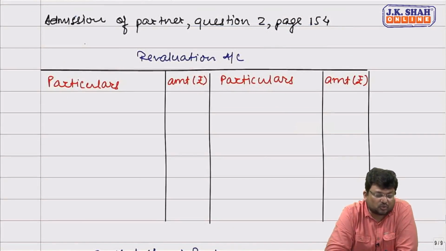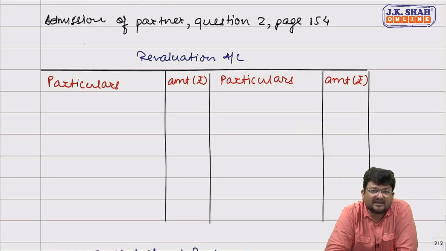Friends, question 2, admission of partner homework section, question 2, page 154. Dalal, Banerjee and Malik are partners in a firm sharing profits and losses in the ratio 2:2:1. Balance sheet on 31st March is given. Now in the balance sheet there is a misprint, you need to rectify that.